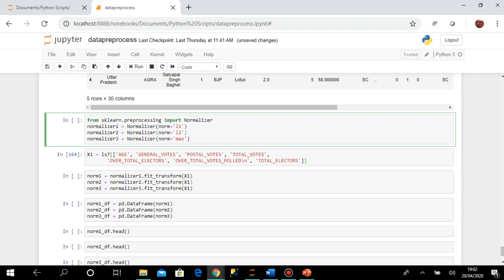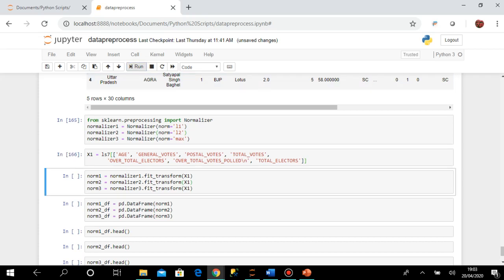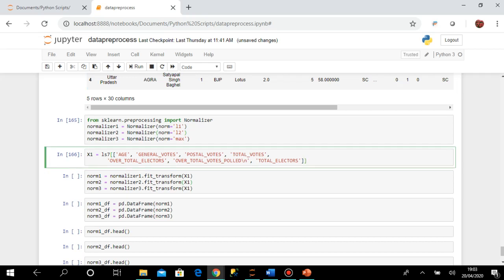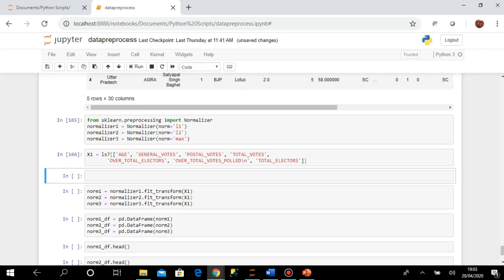I have taken 3 normalizers: L1, L2 and max. These are the formulas for how the data gets normalized. Let us first execute this, and then x1 is created. Let us first print some of the records, so we have some idea about the data.